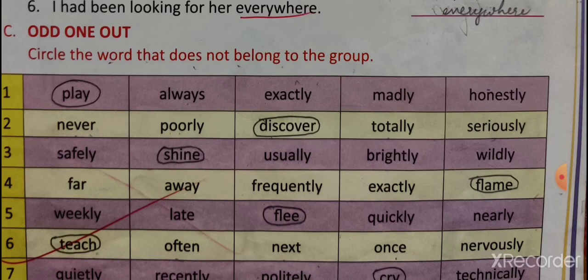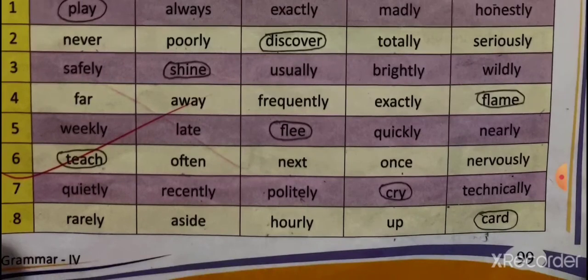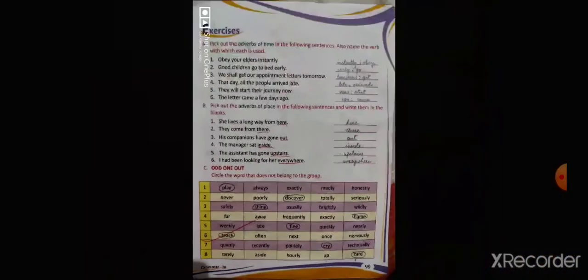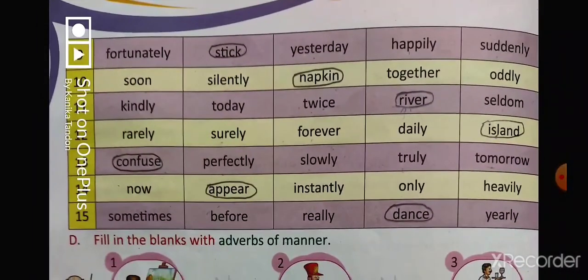Flame is the verb. Weakly, late, flee, quickly, nearly. Flee is the verb. Teach, often, next, once, nervously. Teach is the verb. Quietly, decently, politely, cry, technically. Cry is the verb. Rarely, aside, hourly, up, card. Card is a verb. Coming on to the next page. Fortunately, stick, yesterday, happily, suddenly.